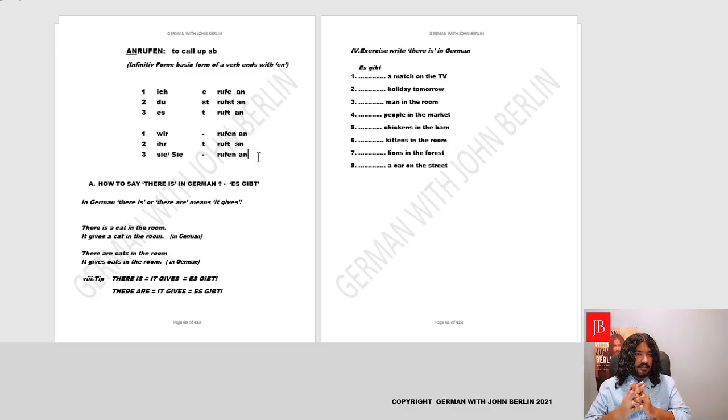Fantastic. So these are the ways in which you could conjugate a verb in German, and if you can remember some of the rules we learned, you can of course conjugate any verb in German whatsoever.